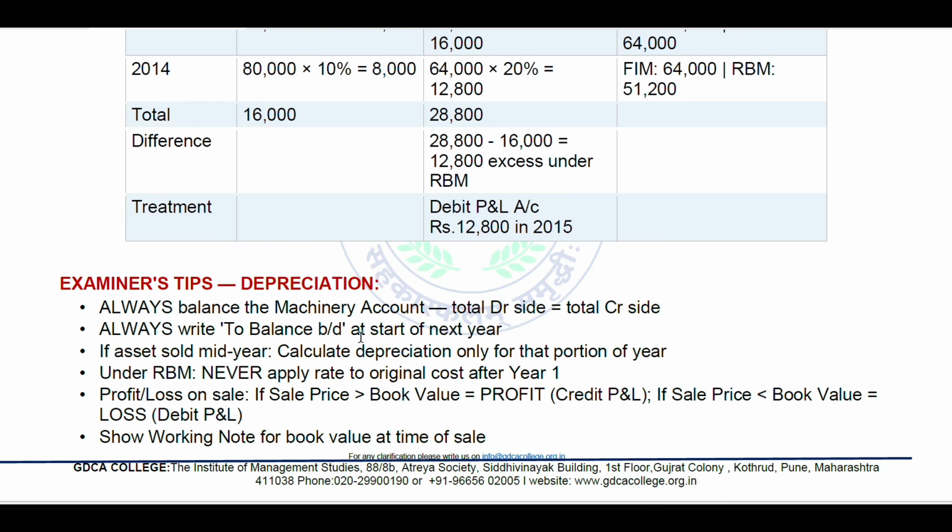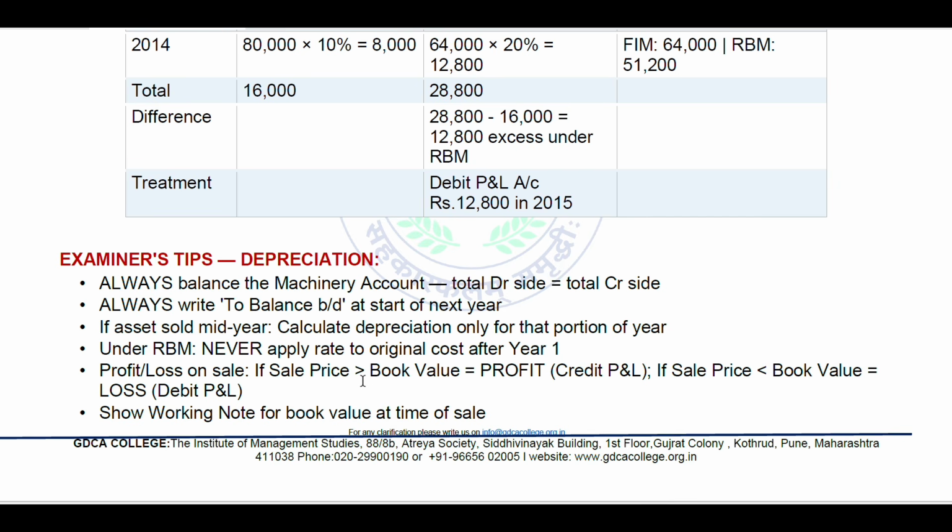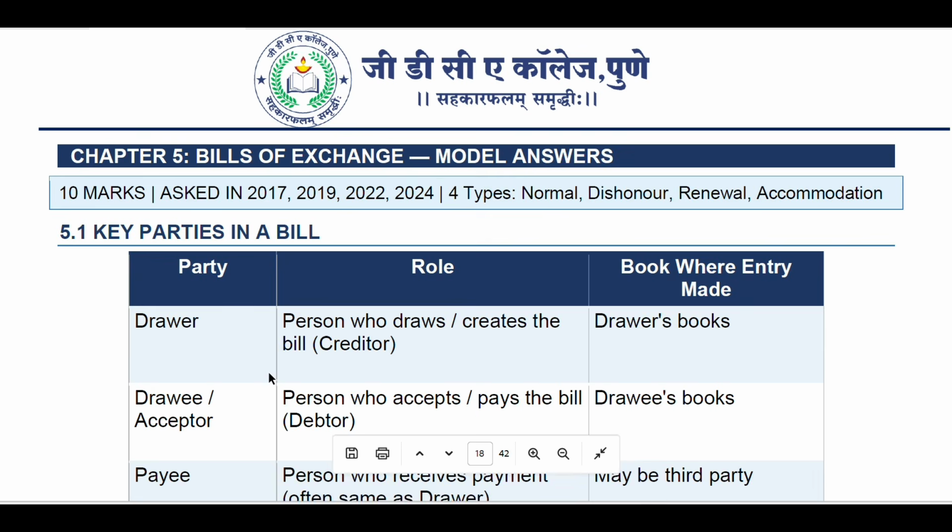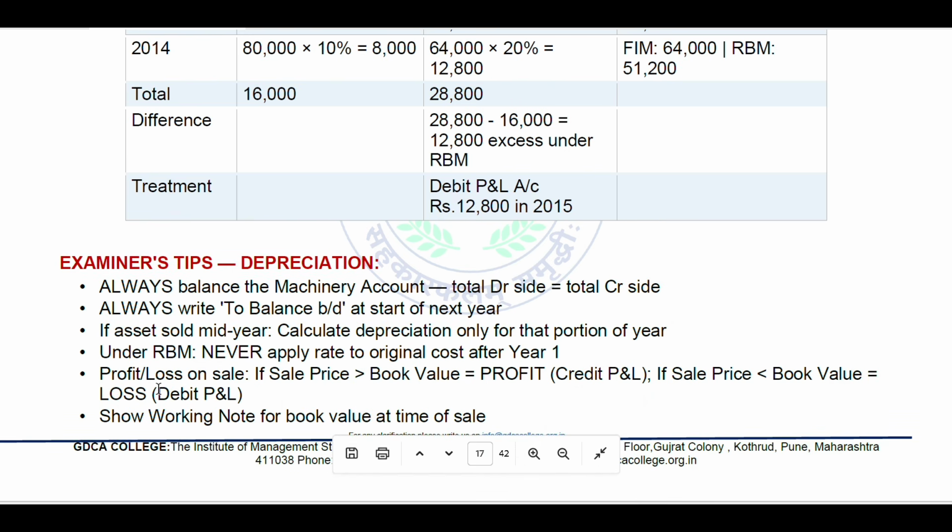Profit and loss account on sale: if sale price is greater than book value, it is a profit, on the credit side of the profit and loss account. If sale price is less than book value, it is a loss, on the debit side of the profit and loss account. Show working notes for book value at the time of sale.